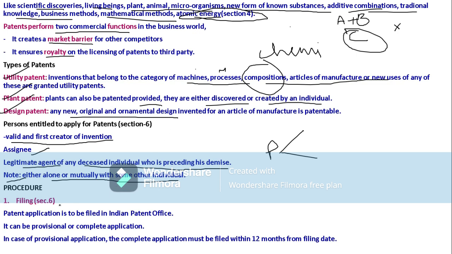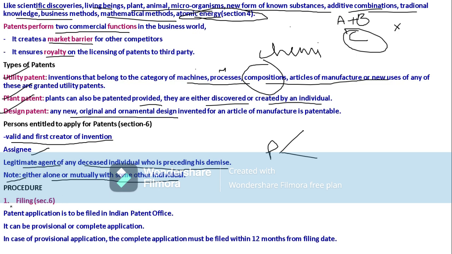Now, all this is the introduction about patents. Now, let us see the procedure of the patent application. So now we have to go for the application in the PTO office. We have to go and register our patent. In order to register our patents, we have to apply for that. So what is the procedure for application, and how can we get the grant for a patent? So what all the procedure will be seen here.